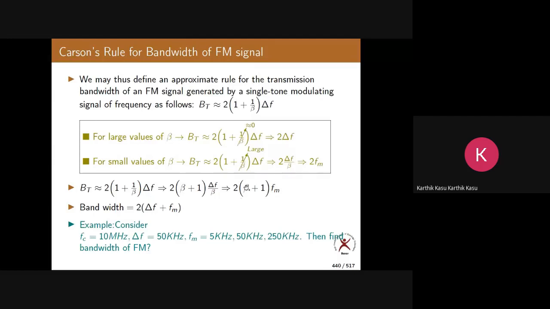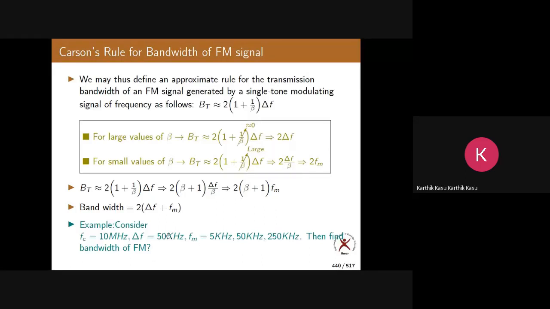I'll share the PPT later. If you're interested, you can go through the proof also. But just remember the concept: it is proved that these beta plus 1 sidebands contain 98% of the power. That is enough, right? We don't bother about the 2% power. That's why we take only this bandwidth, the required bandwidth for transmission of an FM signal.